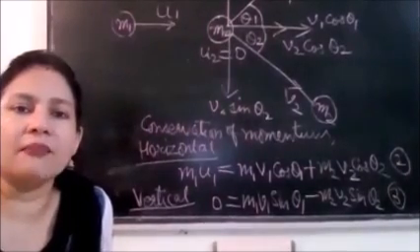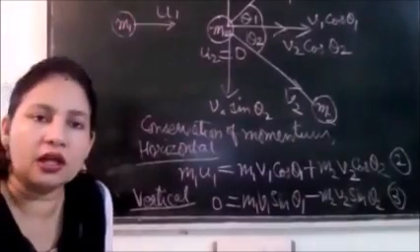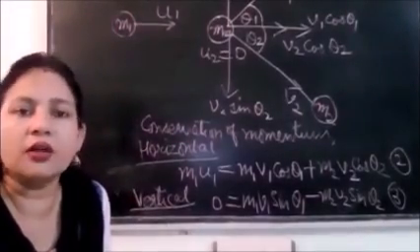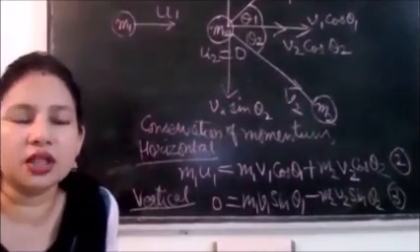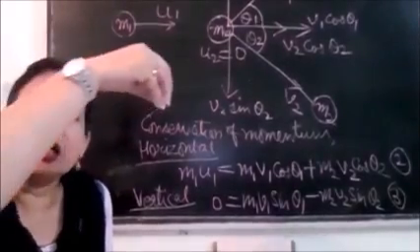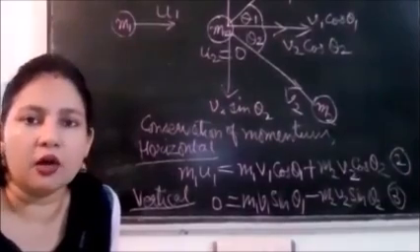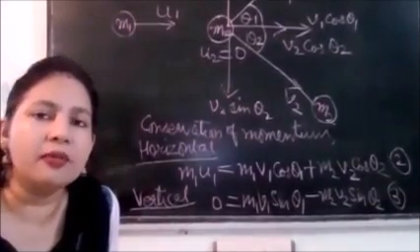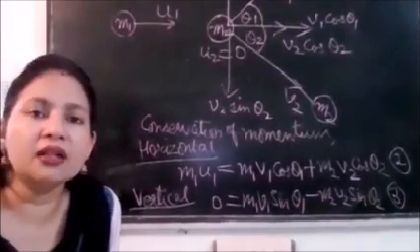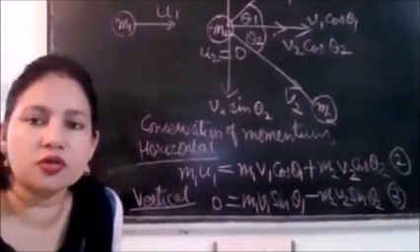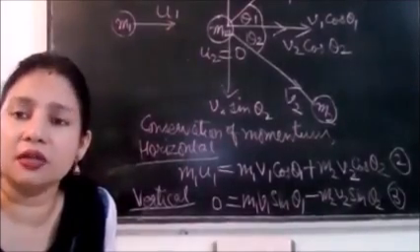Okay, I gave you examples of a man jumping from a cart onto the ground. So he sticks onto the ground. He doesn't rebound back. This is an example of perfectly inelastic collision. Then a clay ball thrown on the ground. It sticks there. It doesn't rebound back at all. So that is also an example of perfectly inelastic collision. A cake of mud thrown on the wall. Again, mud sticks to the wall. This is an example of perfectly inelastic collision.